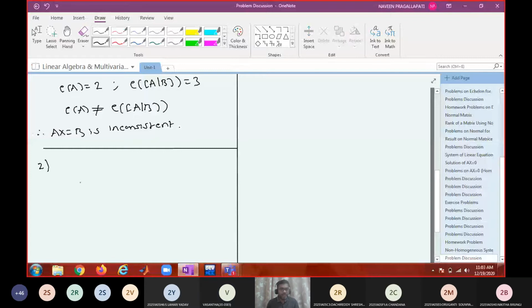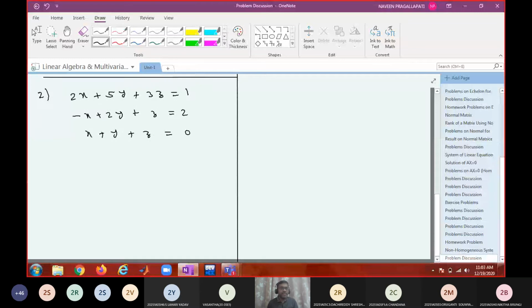Right. So second problem: 2x plus 5y plus 3z equal to 1. Minus x plus 2y plus z equal to 2. x plus y plus z equal to 0. Test for consistency.